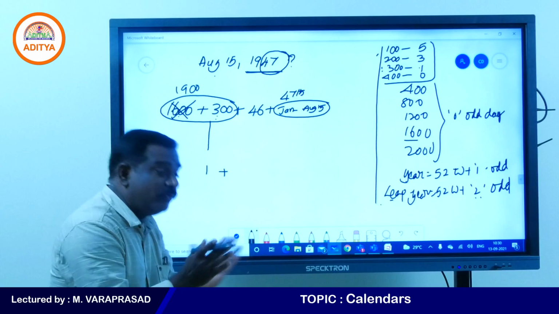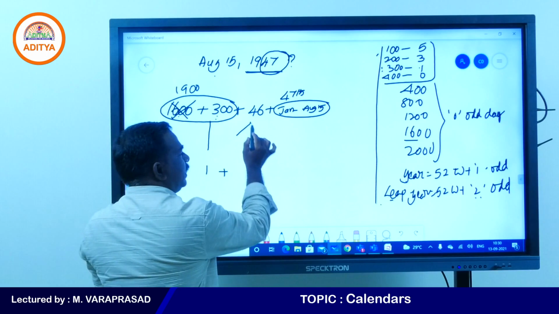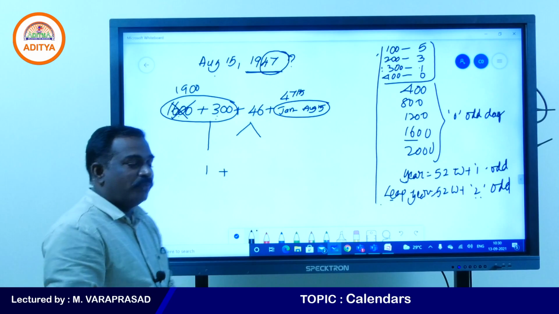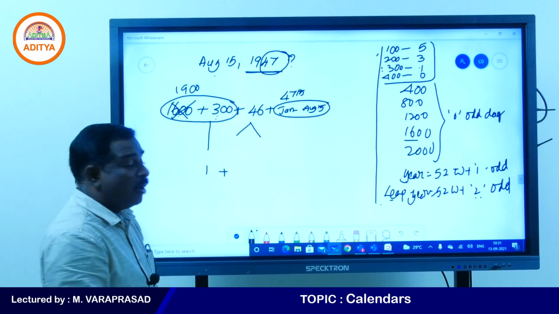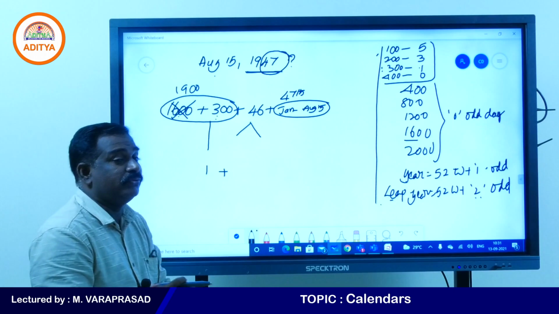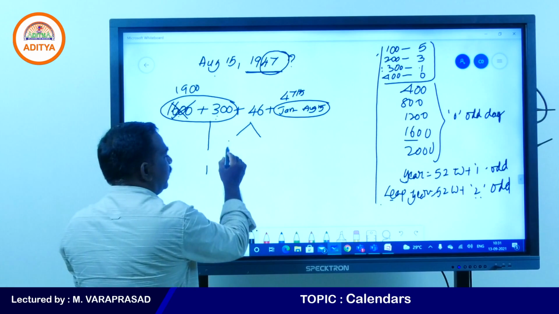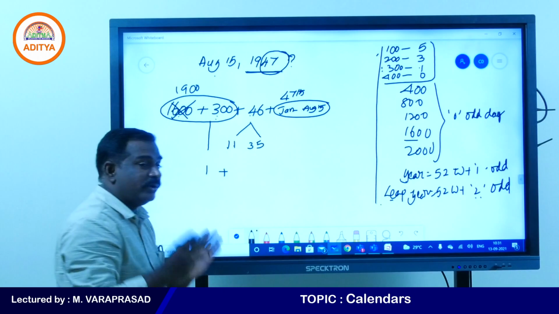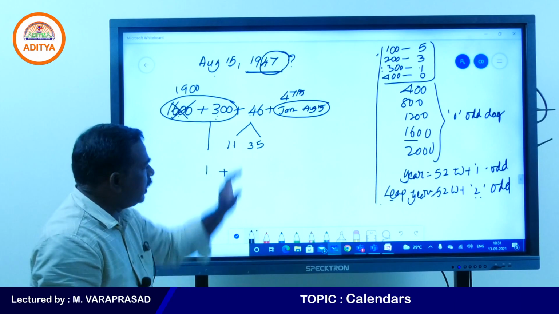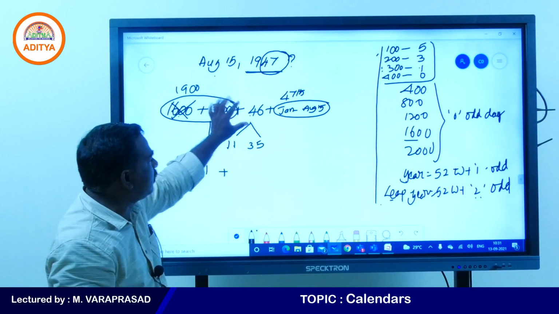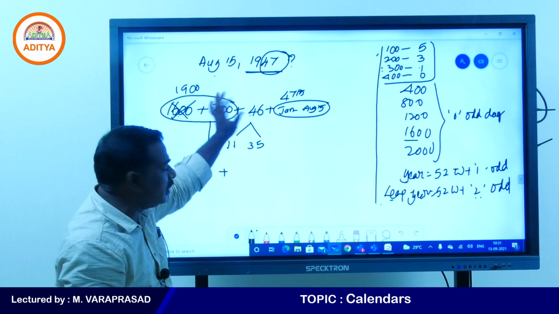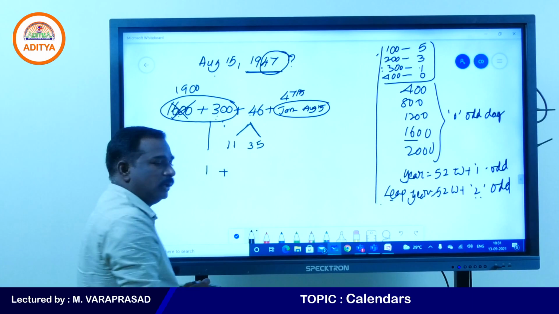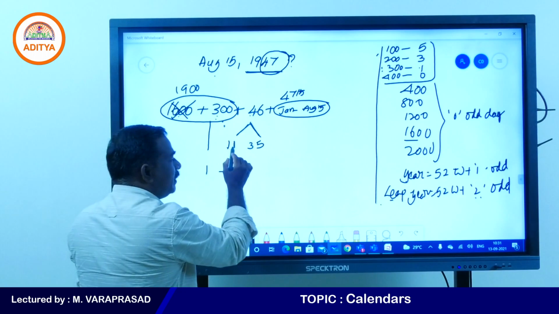You need to be very careful at this place. In 46, how many 4s are there? So 46 will be divided by 4. How many 4s will you get? 4 11s are 44, so 11 4s are there. So 6 minus 1 is 5, 4 minus 1 is 3. Remaining 35 normal years. You need to be very careful at this place only, because everything else is fixed here. This only you need to divide by 4. 46 by 4 means 11 4s, 44, 11 leap years plus 35 normal years.